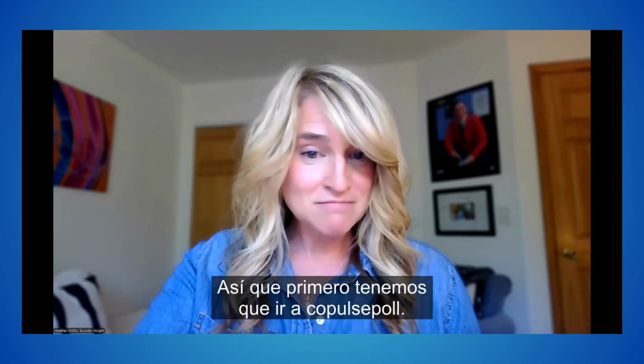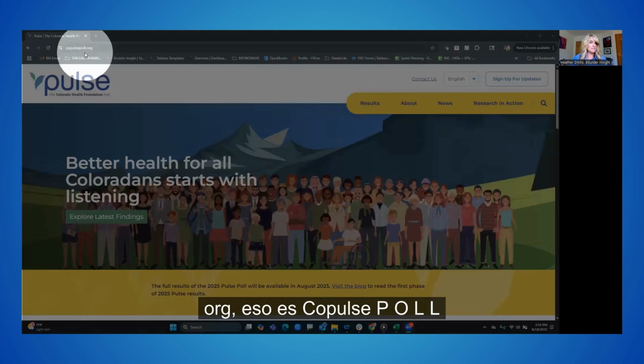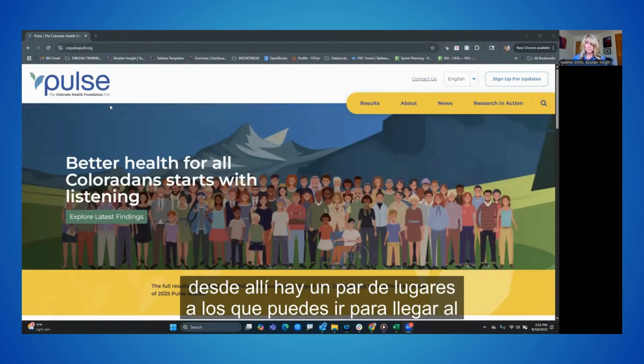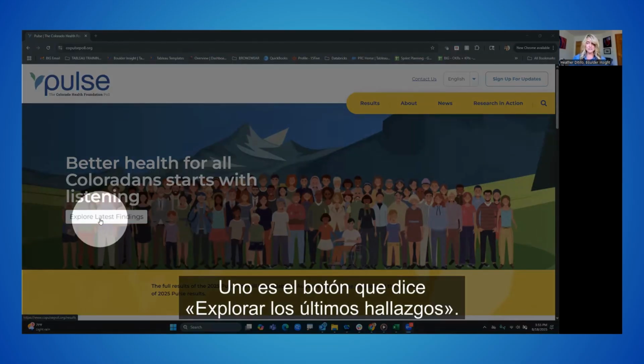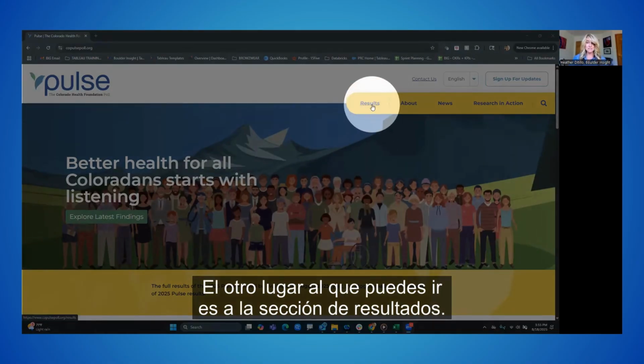So, first, we need to go to copulsepoll.org. That's copulsepoll.org. From there, you have a couple places you can go to get to the interactive dashboard. One is the button here that says Explore Latest Findings. The other place you can go is to the results section.